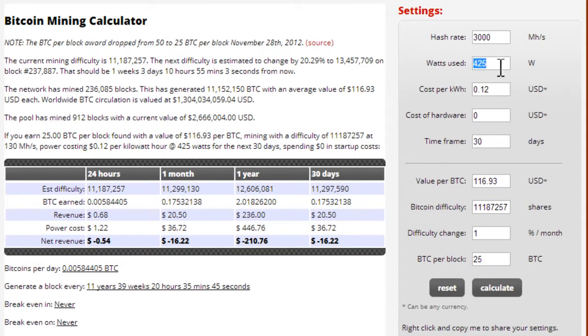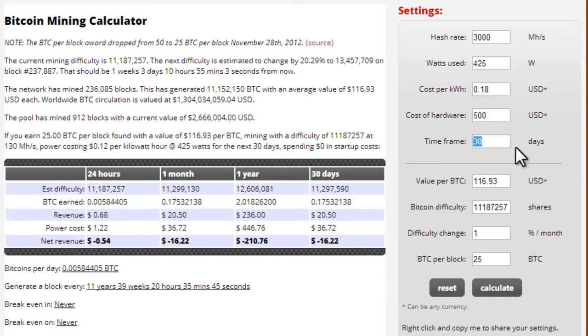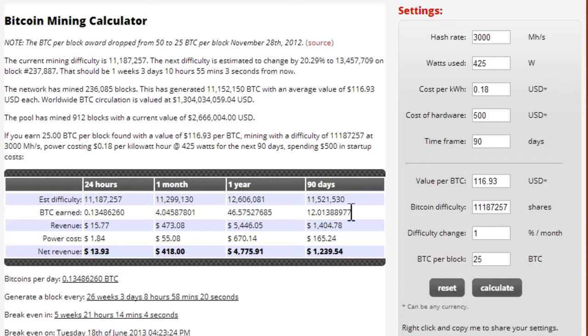Actually, this number right here is probably wrong. My computer probably doesn't take 425 watts. For this example, let's just keep 425 watts, 3,000 mega hashes per second. Let's say the cost of electricity is a little bit higher, let's say it's 0.18 per kilowatt hour. Cost of hardware, let's just say it cost me $500. Maybe I had to buy a new graphics card. Time frame 30 days, I'm going to bump that up to 90, 3 months. Keep all those settings the same. Calculate. So you can see here that in 90 days, 3 months, after spending $500, I would have made $1,239. I mean, that's pretty good.